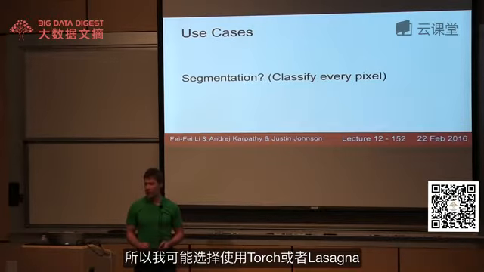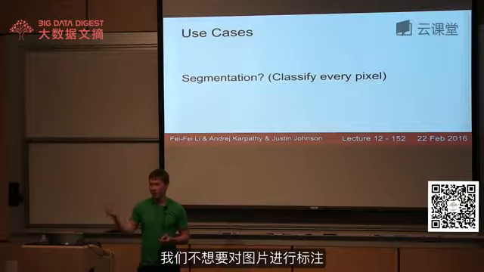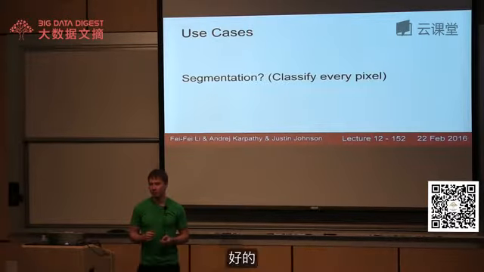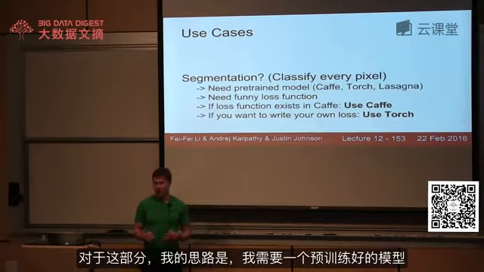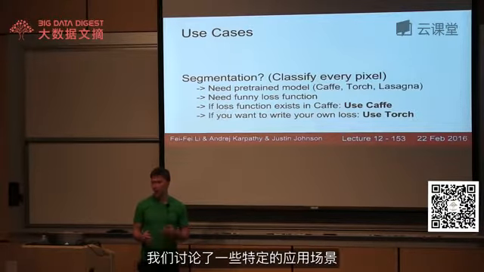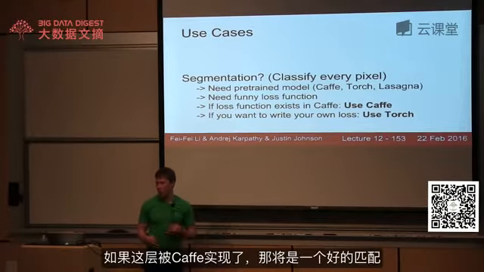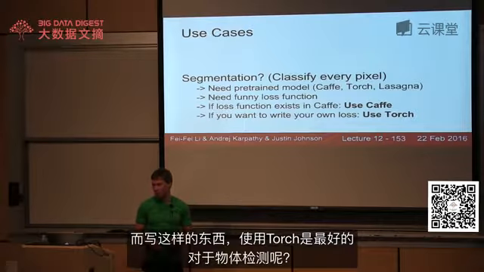How about semantic segmentation, where we want to classify every pixel? Right, so here we want to read an input image, and then instead of giving a label to the whole output image, we want to label every pixel independently. OK, that's good. So again, my thought process was that we need a pre-trained model here, most likely. And here we're talking about kind of a weird use case, where we might need to define some of our own logic. So if this layer happens to exist in Caffe, that would be a good fit. Otherwise, we'll have to write it ourselves. And writing this thing ourselves seems the least painful in Torch.